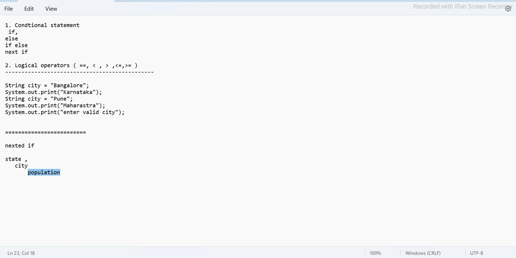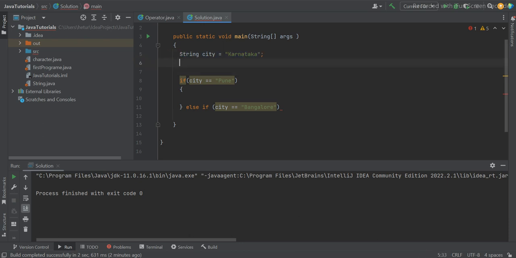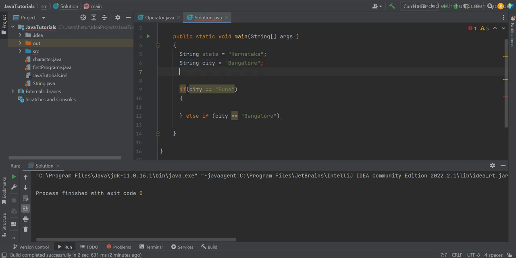Okay, now let's go back. If I say Karnataka, a simple case, then state and city. I have to define two string variables: one is state, and the second one is city. Let's say the city is Bangalore. These are the two things that I need.